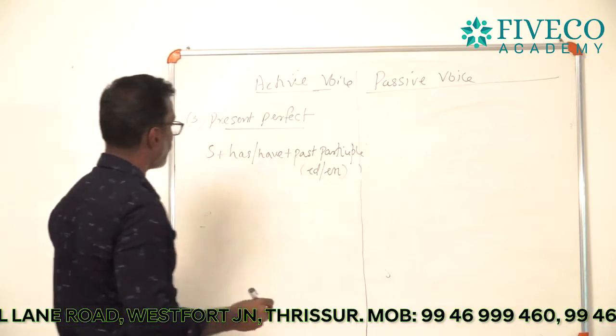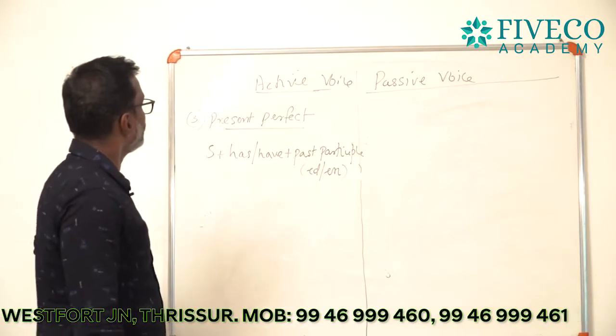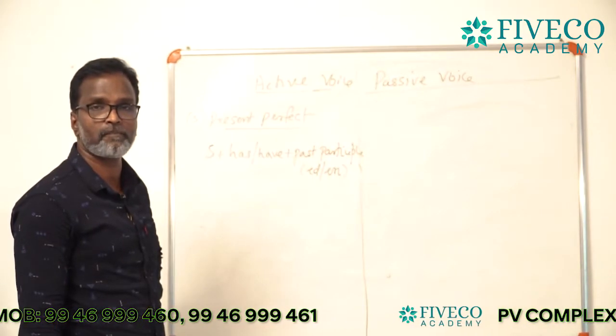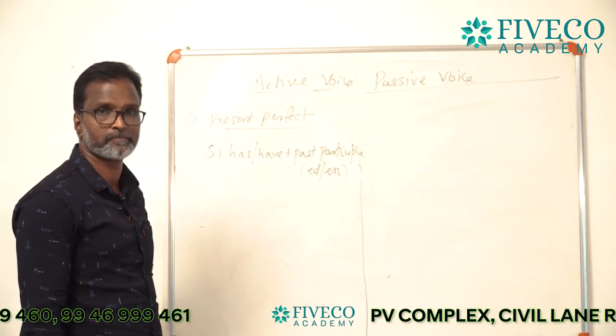Subject plus has or have plus past participle. Okay, from this formula, you want to create the passivization structure.